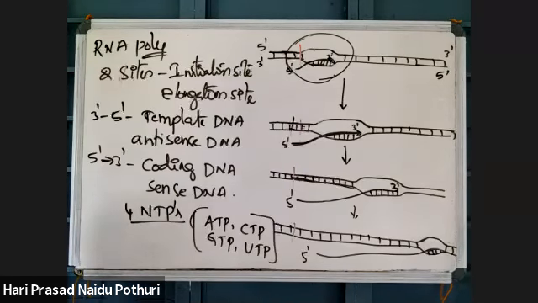During elongation, next point: a short segment of DNA remains bound with RNA polymerase and the newly forming RNA.